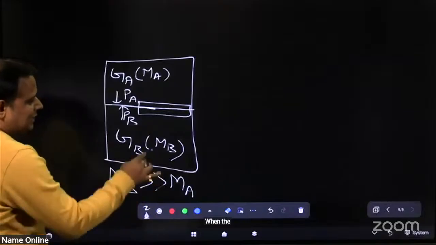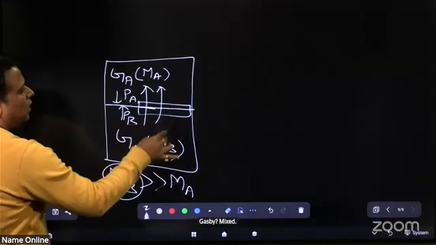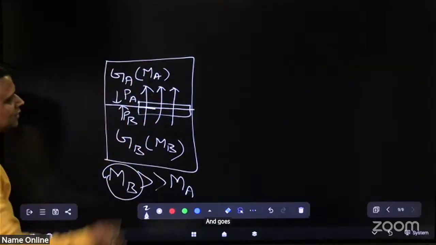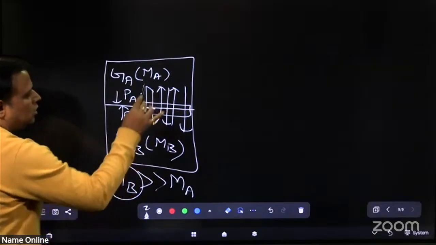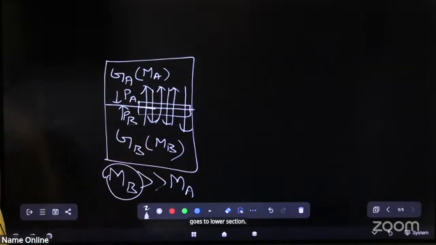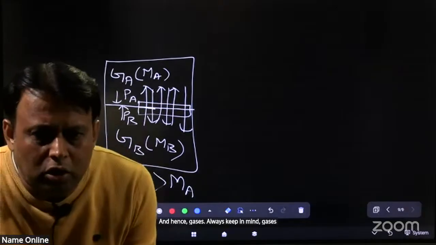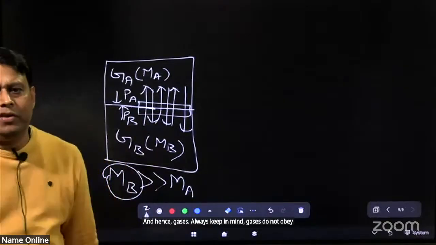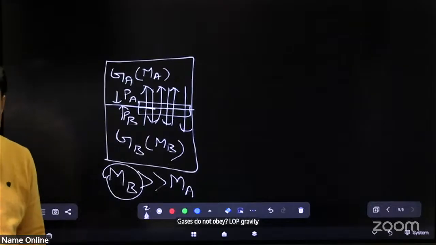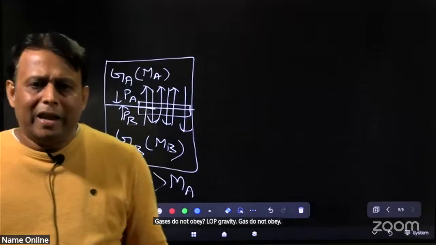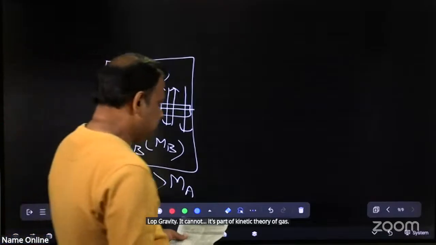Then heavy gas B goes to the upper section and mixes, and lighter gas goes to the lower section. Hence, always keep in mind, gases do not obey the law of gravity. It's part of kinetic theory of gas.